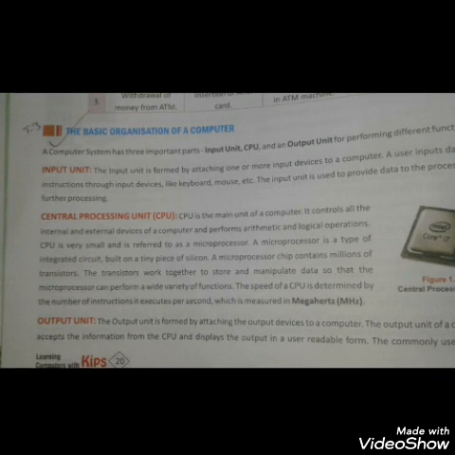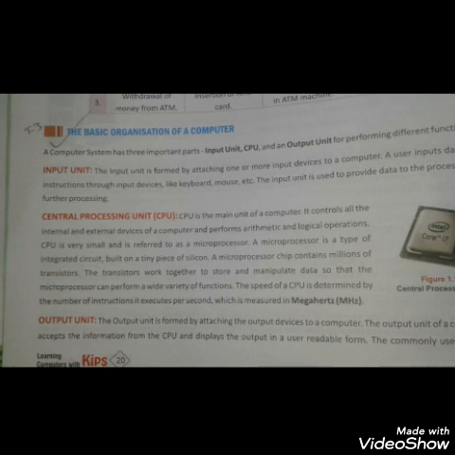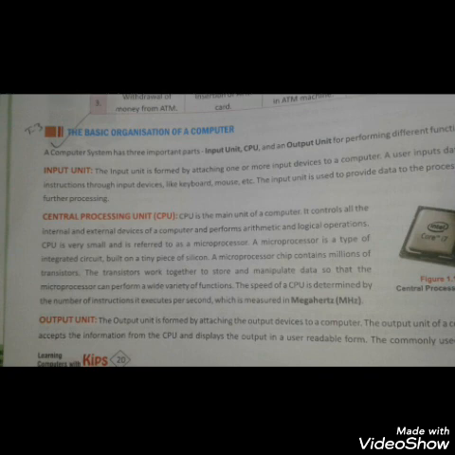After that it goes into the CPU, which is known as the central processing unit. The CPU is the main unit of the computer. It is just like the brain of the computer system. It controls all the internal and external devices of the computer and performs arithmetic and logical operations.